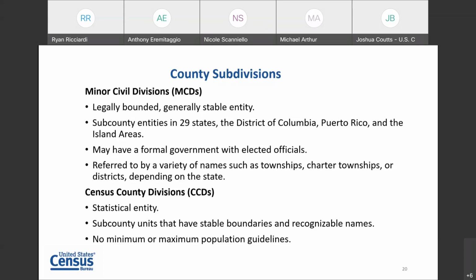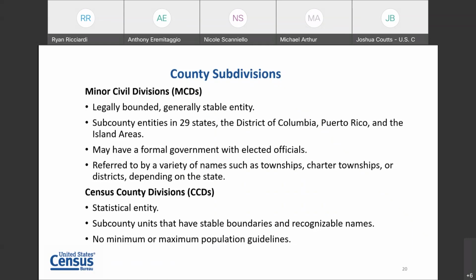Minor civil divisions, the legal variety, exist in about 29 states, the District of Columbia, Puerto Rico, and island areas. They generally have a formal government with elected officials, but the real defining point of minor civil divisions is that there is some legal definition of them. They're often referred to as townships, charter townships. Sometimes they're called districts. A lot of it depends on the state and the legal framework within the state.